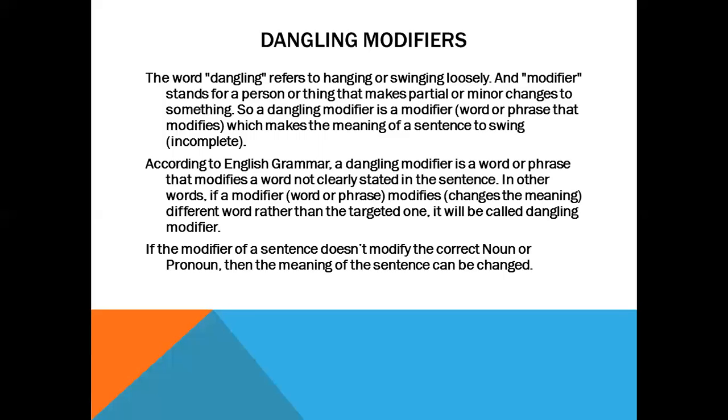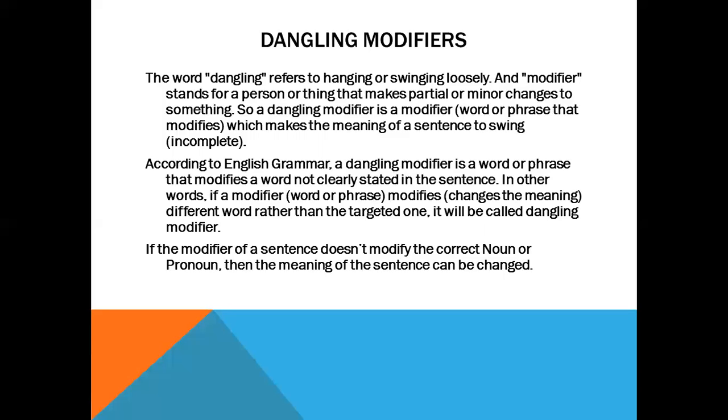If I make the point clearer, I can say that according to English grammar, a dangling modifier is a word or phrase that modifies a word not clearly stated in the sentence. In other words, if a modifier modifies a different word rather than the targeted one, it will be called a dangling modifier.